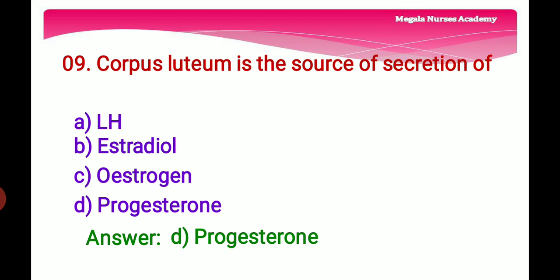Ninth question. Corpus luteum is the source of secretion of option A, luteinizing hormone, option B, estradiol, option C, estrogen, and option D, progesterone. The right answer is option D, progesterone, because the primary hormone produced from the corpus luteum is progesterone. So the right answer is option D, progesterone.